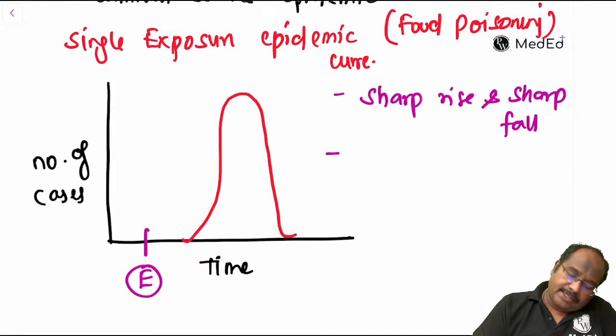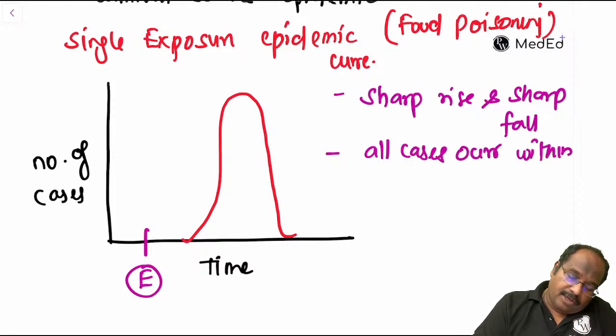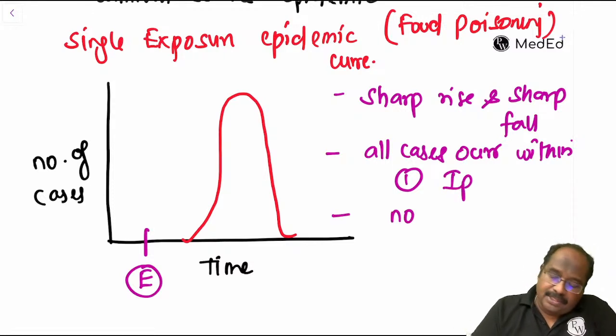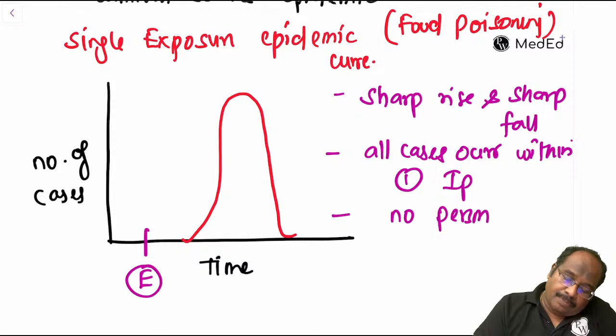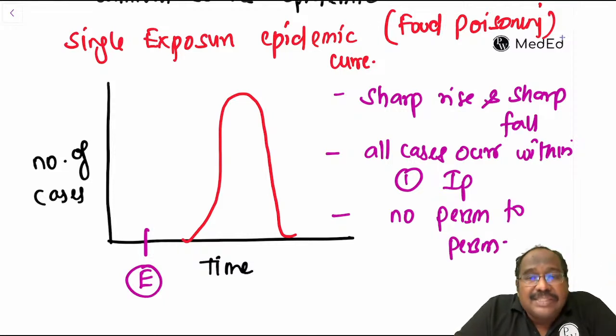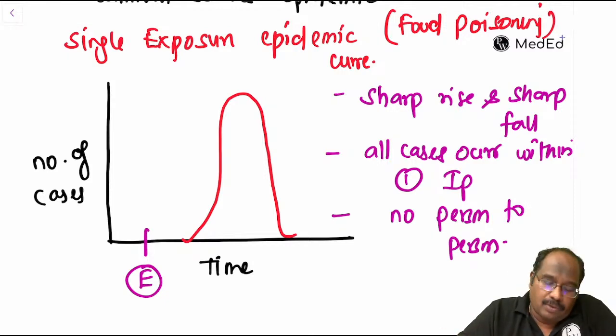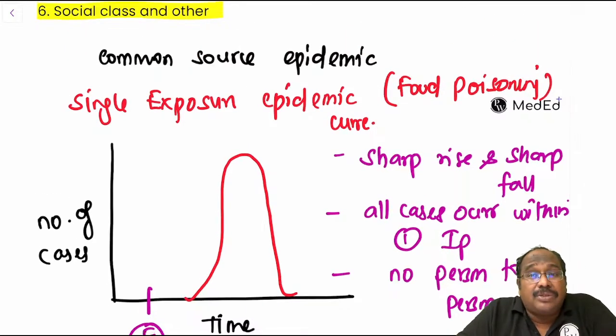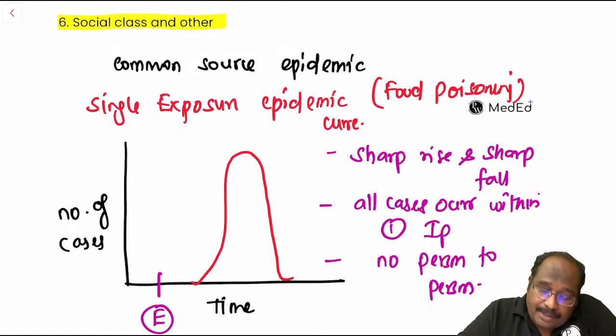Yes, all cases occur within one incubation period. No person to person transmission. So this we call a single exposure epidemic curve. Sharply it increases and sharply it comes down. This is the common source epidemic curve.